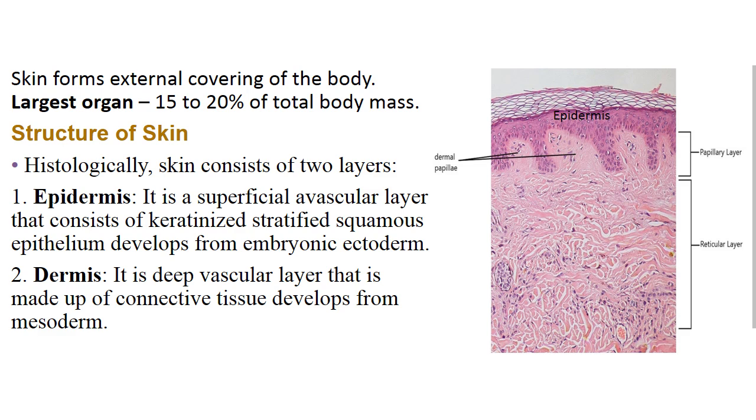Histologically, the skin has two layers. As you can see in the diagram, the outer or the superficial avascular layer is known as epidermis and it is lined by stratified squamous keratinized epithelium. It develops from ectoderm. And the deeper layer is vascular. It is made up of connective tissue. It is known as dermis. It develops from mesoderm. The dermis again has two layers, papillary layer and reticular layer. Beneath the dermis, we have the subcutaneous fascia or hypodermis.